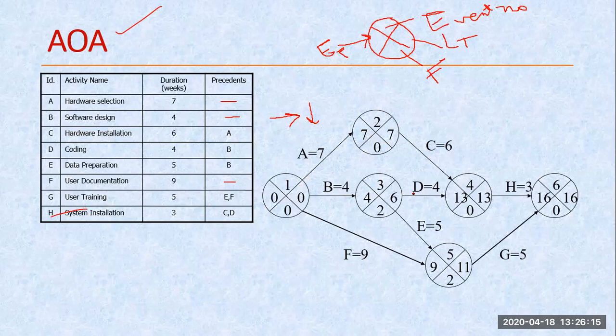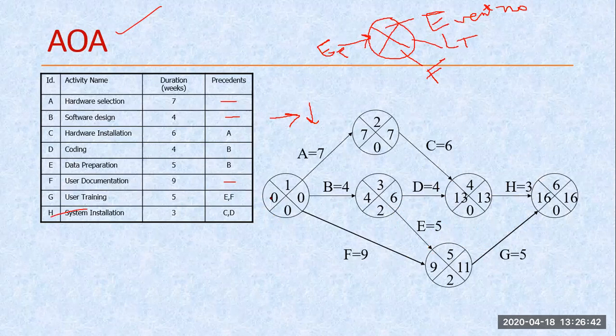Similarly, B has two nodes which are depending upon B. One is D and another one is E. So that's why after representing these arrows, you can represent this node. And similarly, C and D must be completed before H is started. And similarly, E and F must be completed before G is started. And right now you can represent all these nodes.